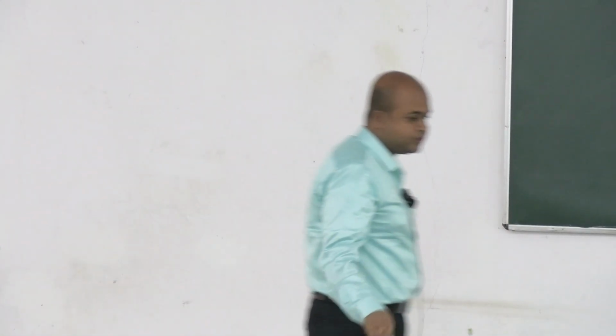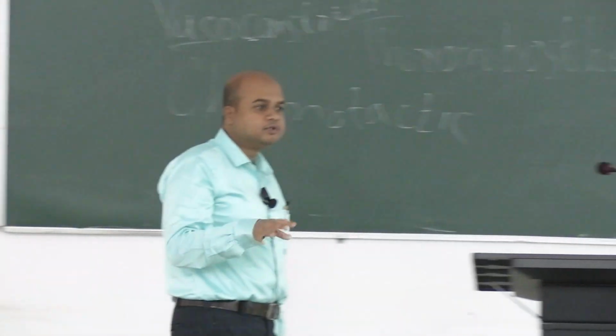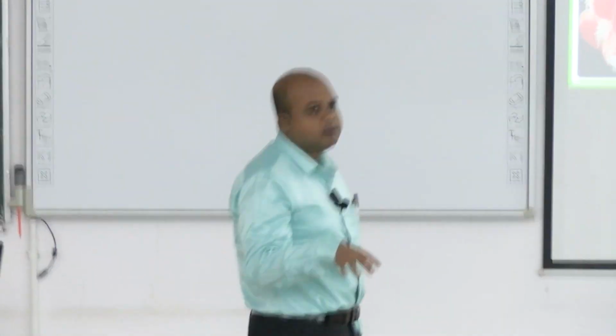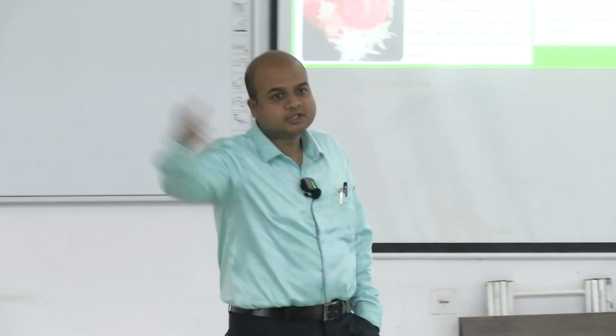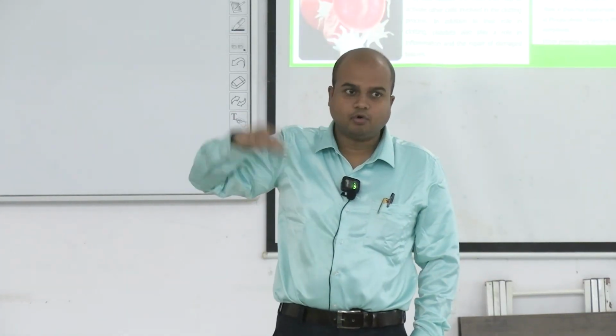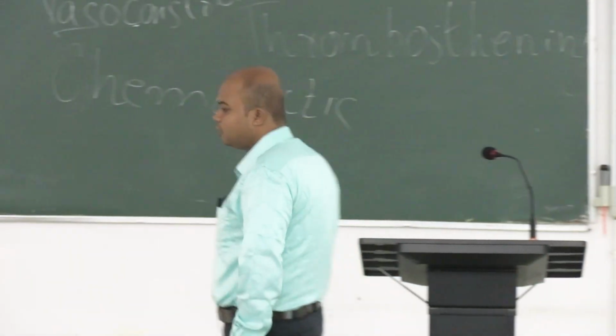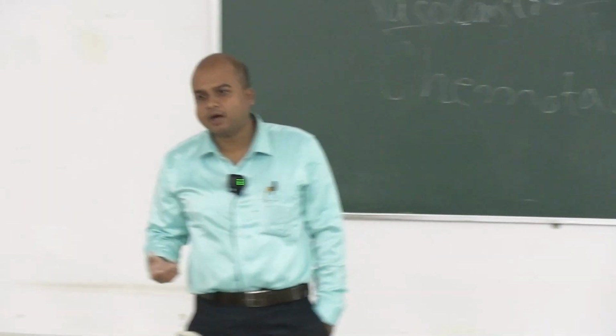So in case of injury, platelets not only form the temporary hemostatic plug themselves, but being activated, they secrete serotonin, which is a potent vasoconstrictor, meaning it has a high capability of constricting blood vessels.